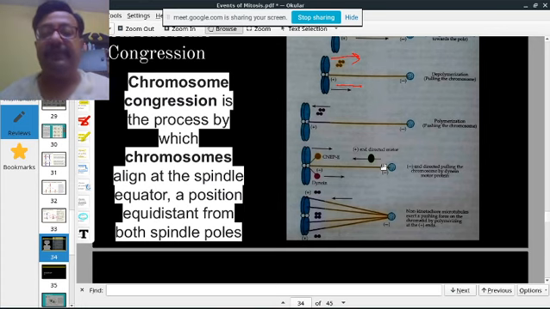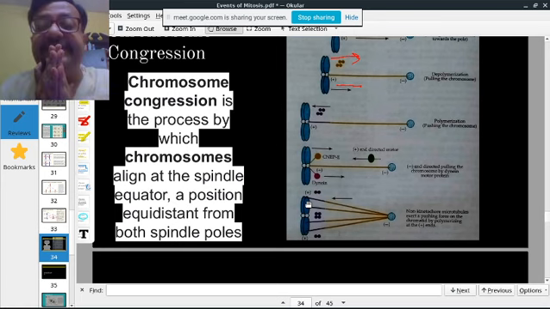They are accumulating. Congress, the name Congress, the Indian National Congress, was given because it was a group of people. They are meeting in one place, Congress. So chromosomes in the metaphase come to one place, and that is known as congregation. So these are the mechanisms by which it moves.